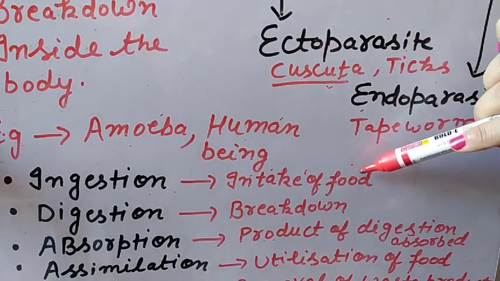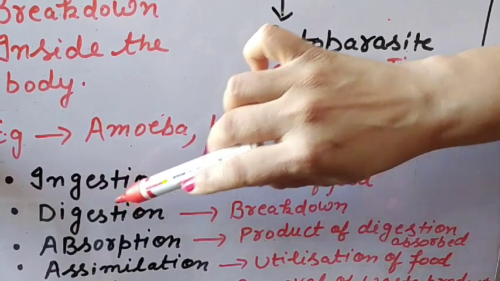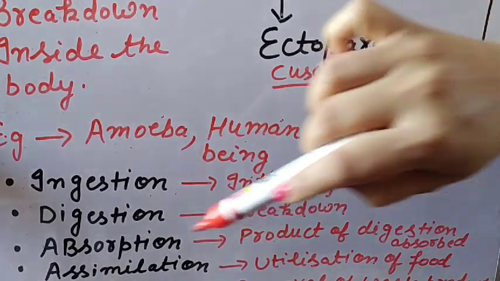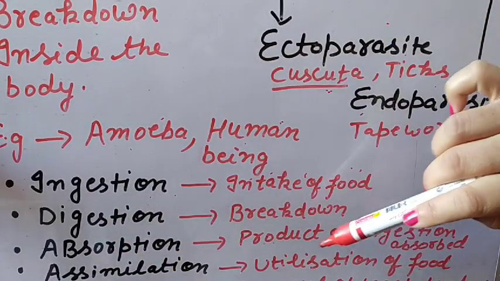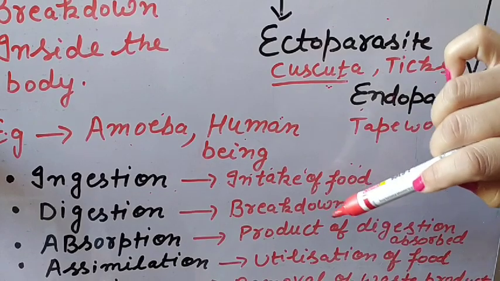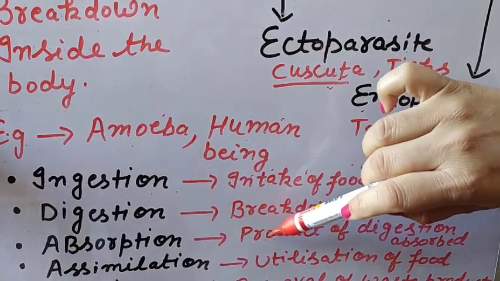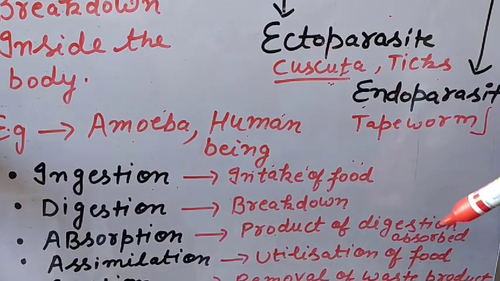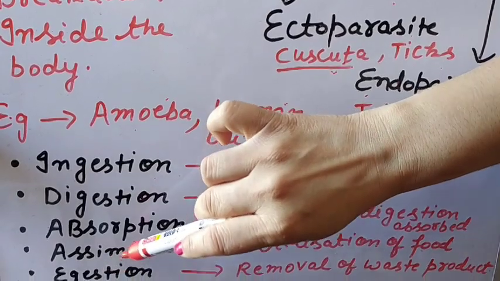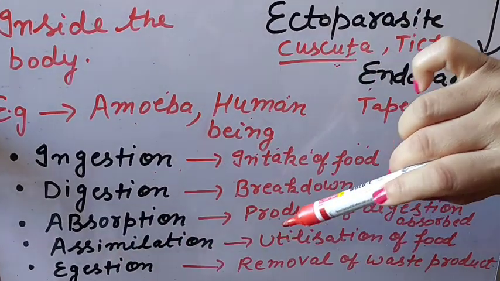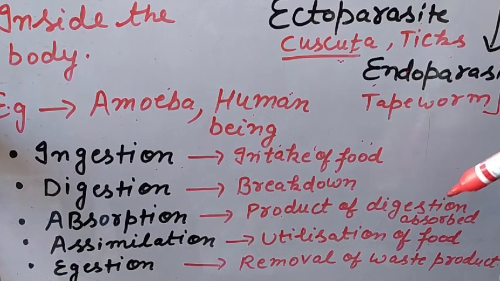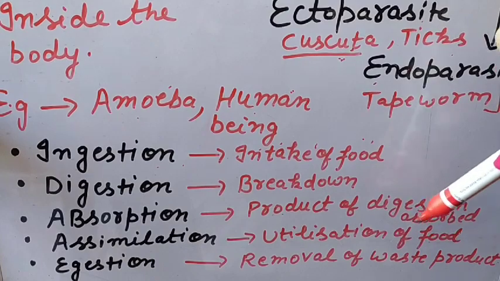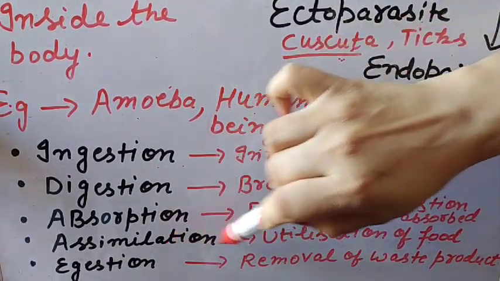So after intake of food, we have digestion. After that, the breakdown of that food takes place in our body. After that, absorption. Absorption means the product of digestion. After the breaking down of that food, what is the product? That product of digestion that is absorbed by the blood is known as absorption. Next is assimilation. Assimilation means utilization of that digested, or absorbed, food to make other compounds in our body. That is known as assimilation.